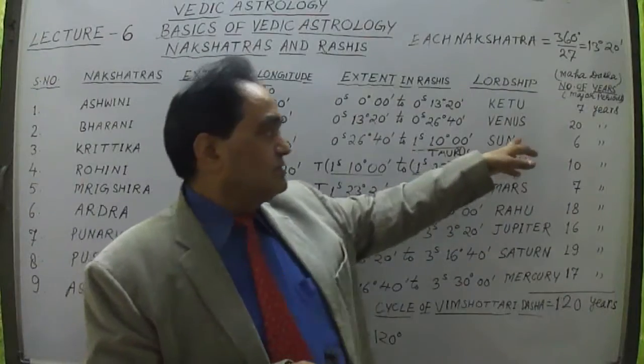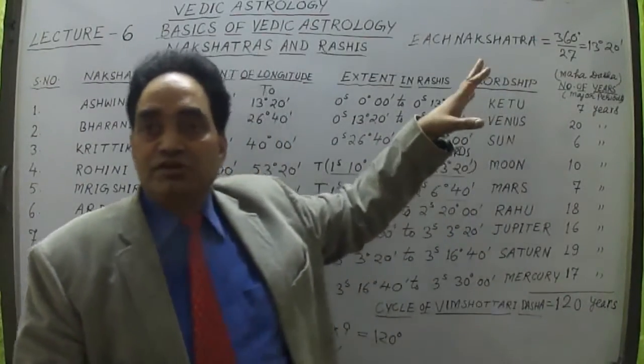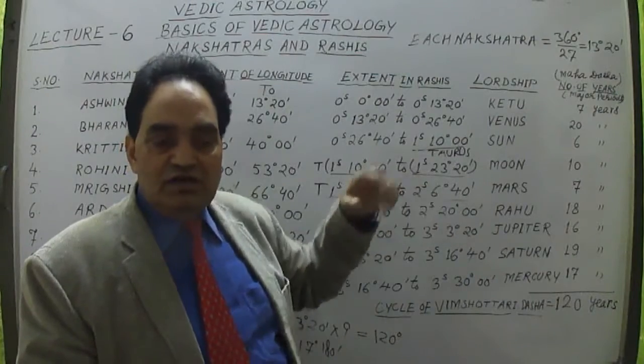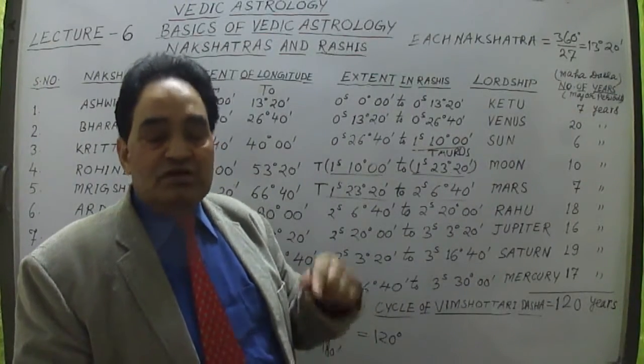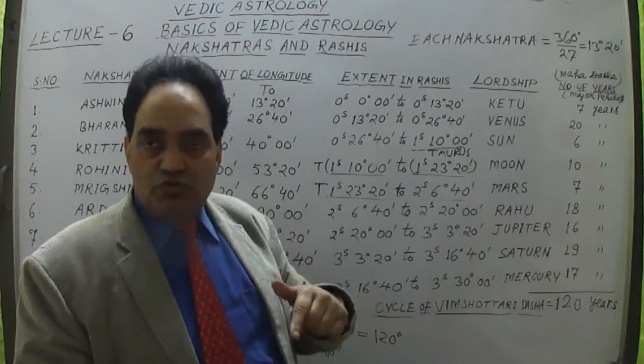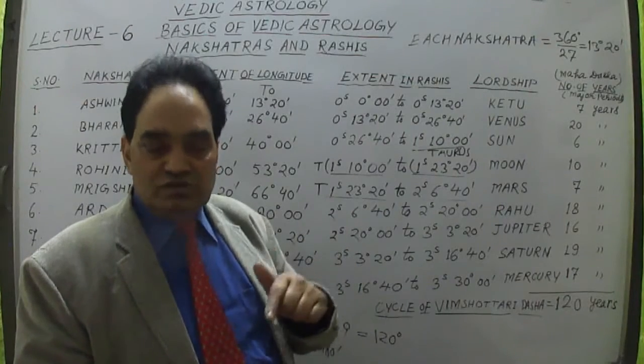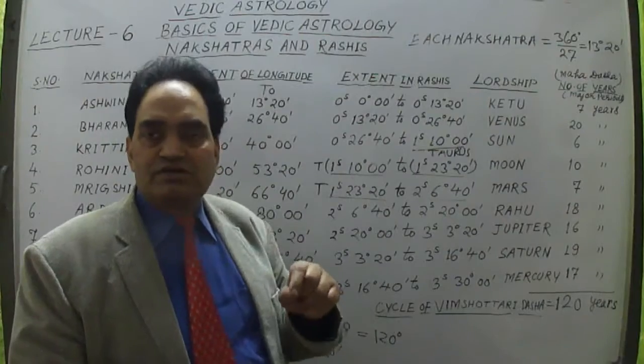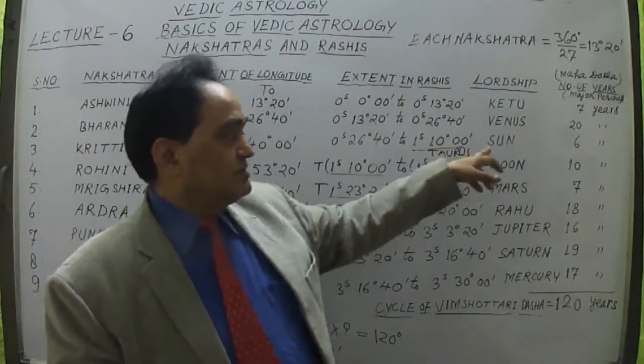These periods are given. Venus has 20 years, which is the major period. 20 years is not given to any other planet. 19 years is given to Saturn, 18 years to Rahu, 17 years to Mercury, and 6 years, the very least period, is given to the Sun. The Sun has only 6 years.